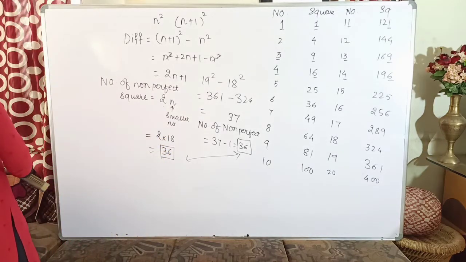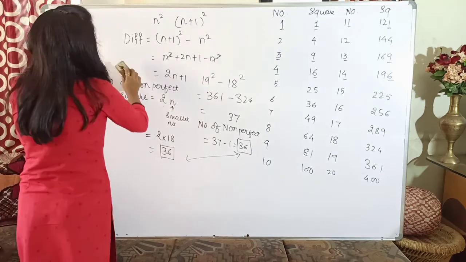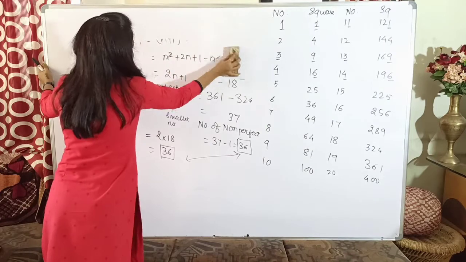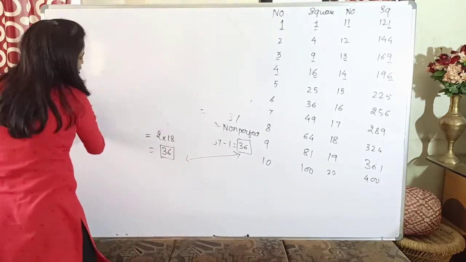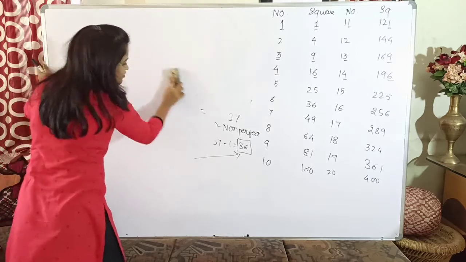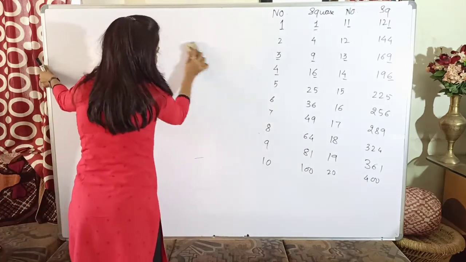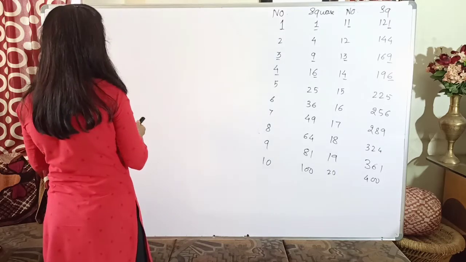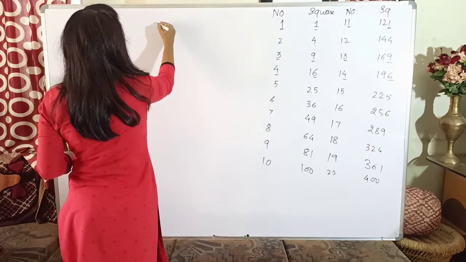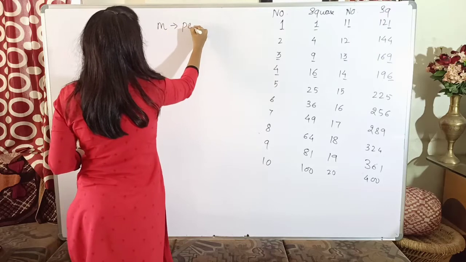Moving further, if m is a perfect square, 2m is not a perfect square. It means if you are taking twice of the perfect square, is it necessary that it will be a perfect square? Yes, if I am considering m is such a number which is a perfect square.